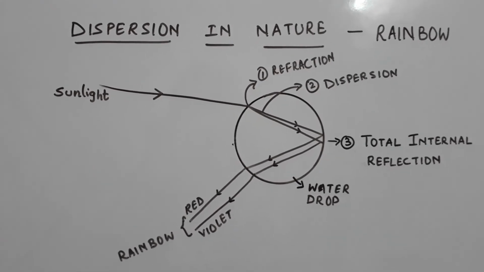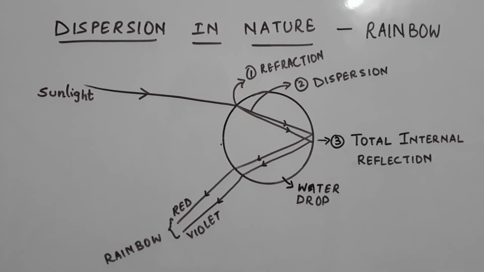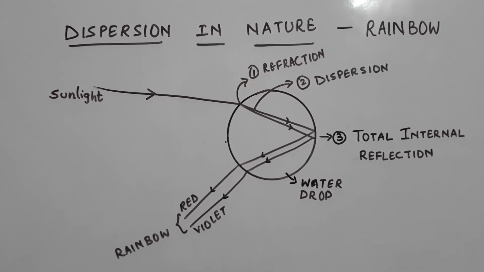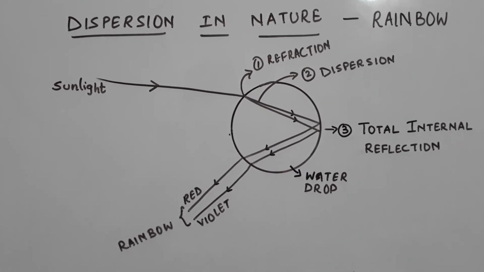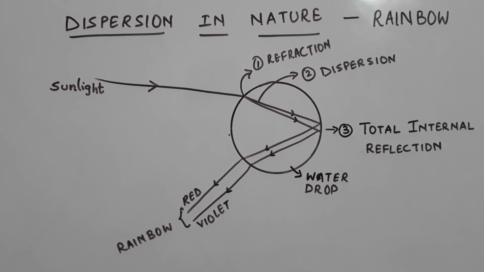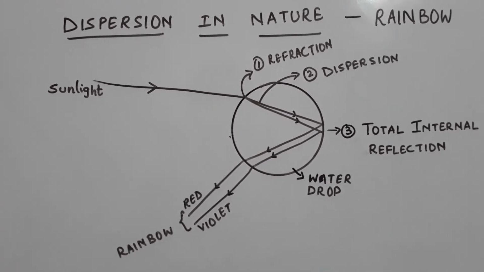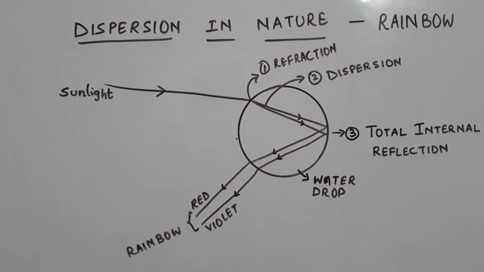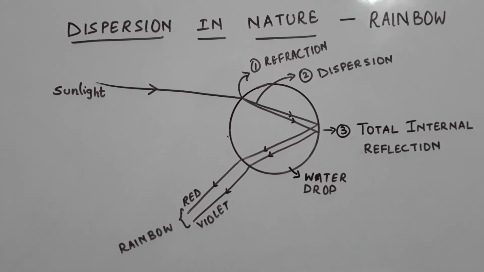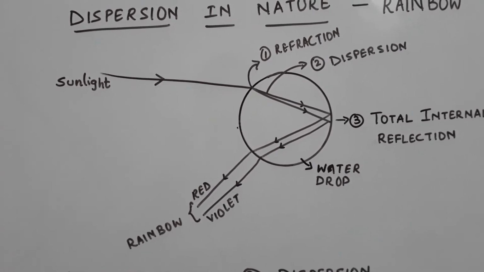Considering this to be a water drop, when the sunlight enters a water drop, which consists completely of water, and water is denser than air, the ray of light bends toward the normal, and this phenomenon is called refraction, as we have already studied. Apart from that, the light also gets split into its constituent colors, and this phenomenon is called dispersion.